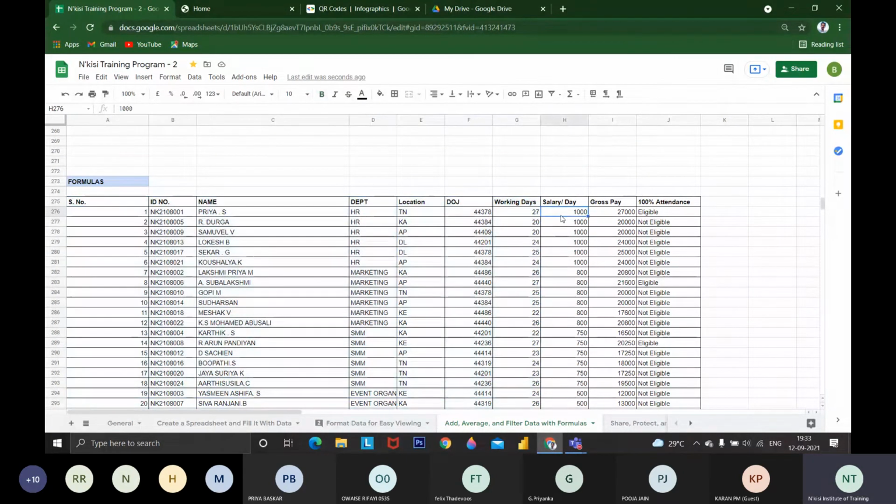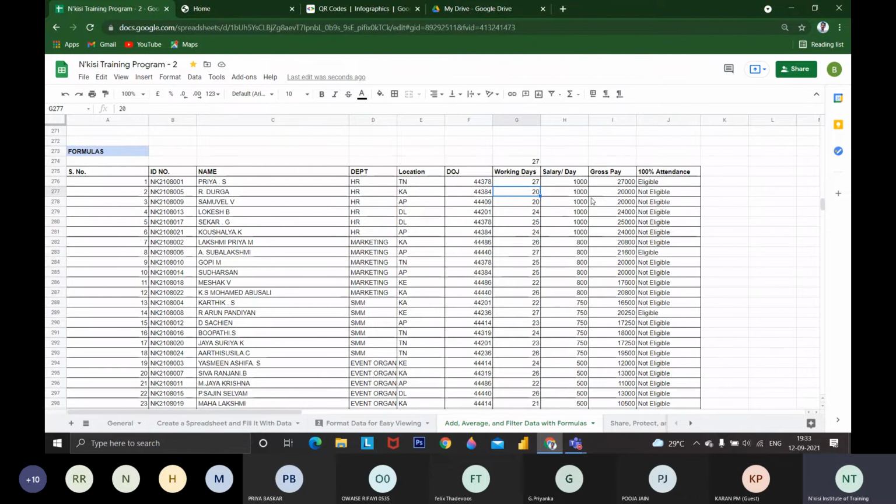Now I have calculated the IF formula. First we are going to see the IF formula. This formula you will be using frequently. Say I want the 100% attendance people. How do we calculate those people having 27 days attendance? If Priya is present 27 days, she will be getting 100% attendance eligibility. If she is less than 27 days, she is not eligible.